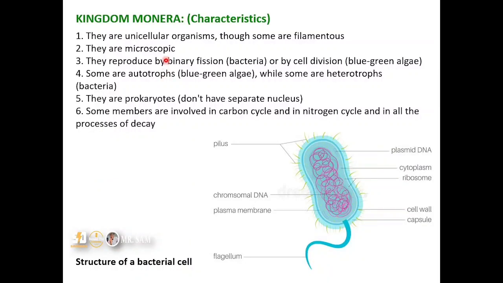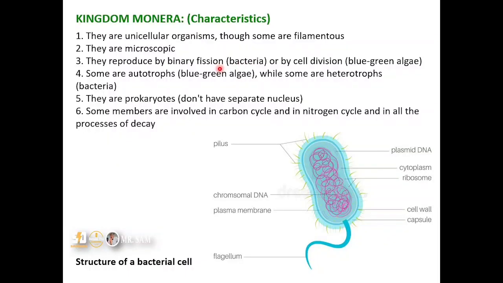The first one is that they are unicellular organisms, though some are filamentous. Filamentous means some grow as thread-like structures, mostly joined end to end by cells. And they are also microscopic, meaning they cannot be seen with the naked eye. They reproduce by binary fission.